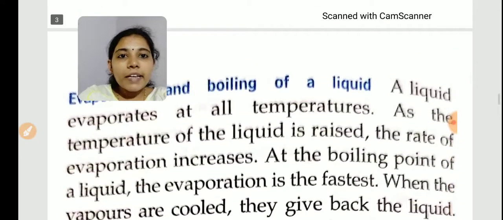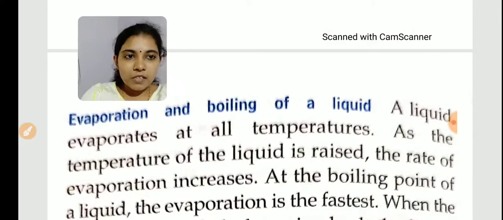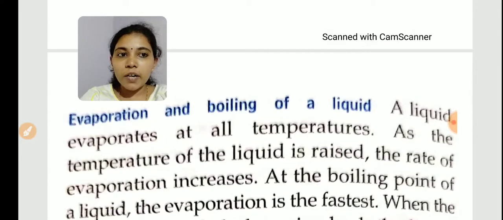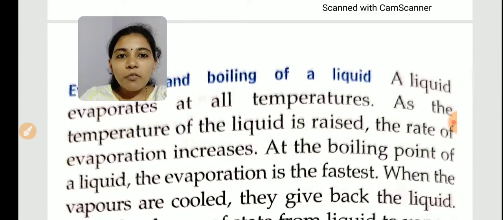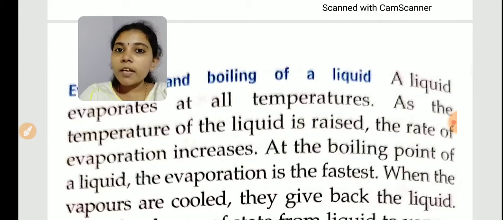Then see this, a liquid evaporates at all temperatures. As the temperature of the liquid is raised, when we increase the temperature, what happens? The evaporation also increases. At the boiling point of a liquid, the evaporation is the fastest. We know that when the liquid is at its boiling point, the liquid will evaporate very fast.